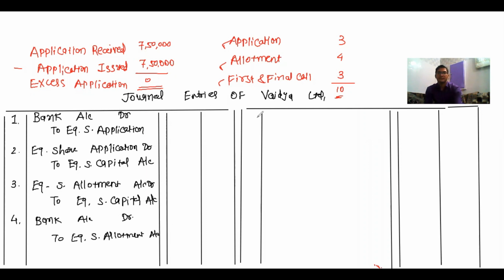Now, entry number 5, that is for equity share first and final call account debit to equity share capital.